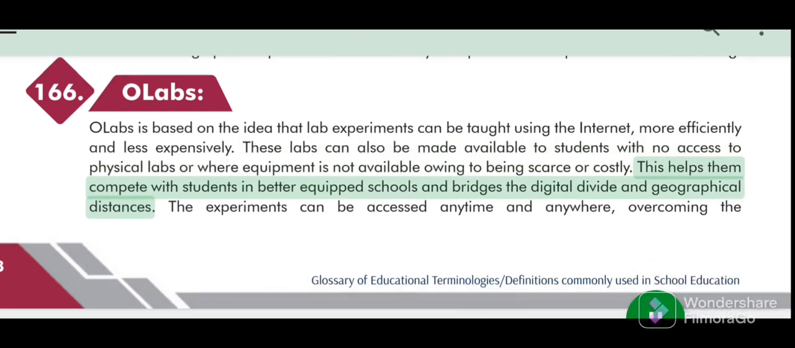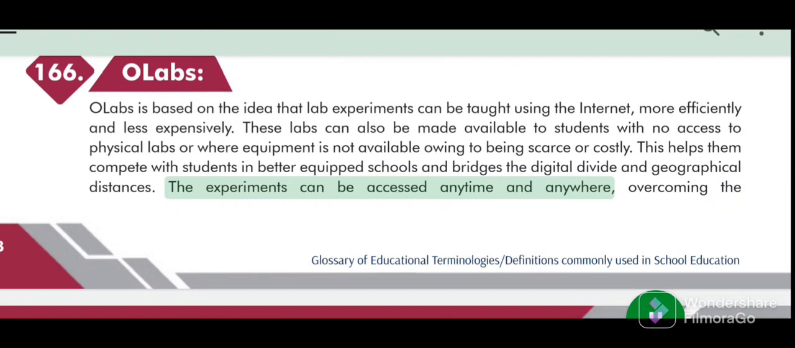This helps them compete with students in better equipped schools and bridges the digital divide and geographical distances. The experiments can be accessed anytime and anywhere.